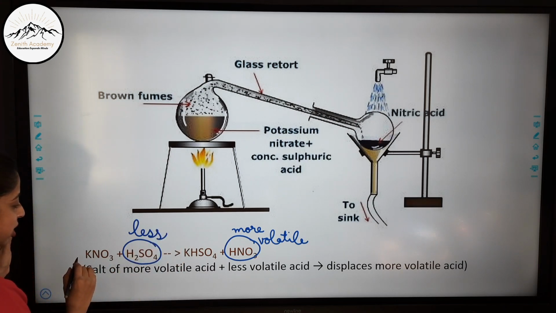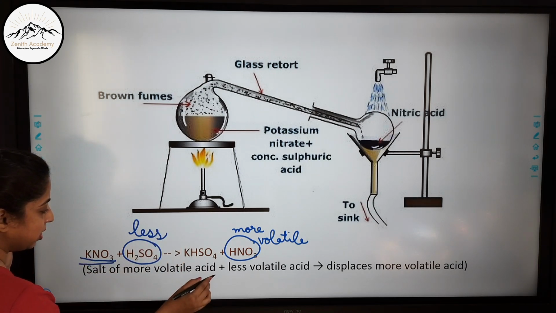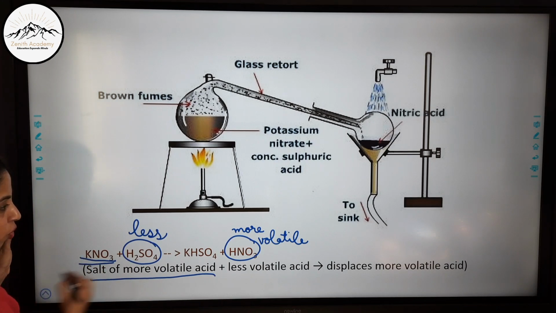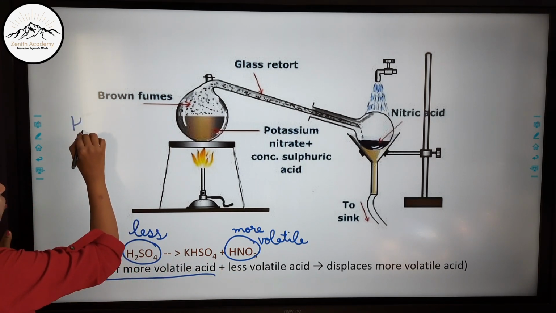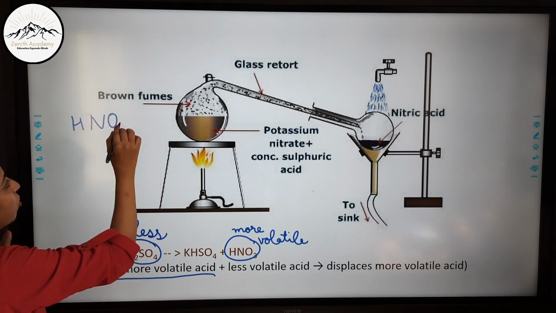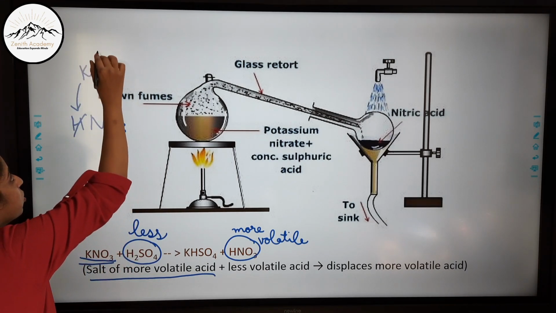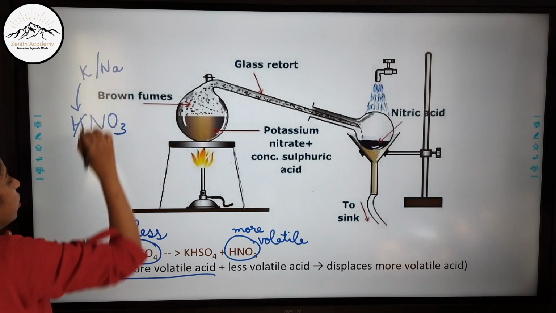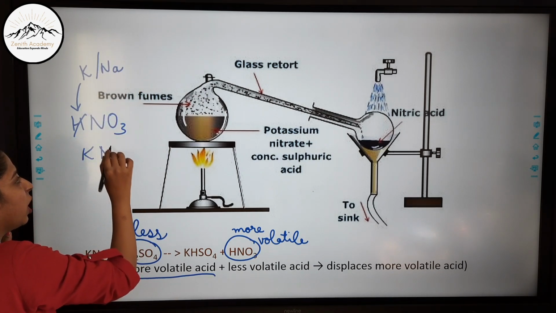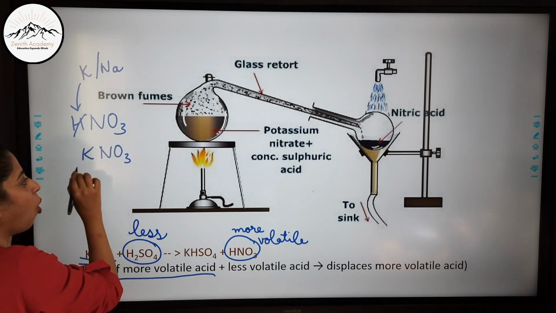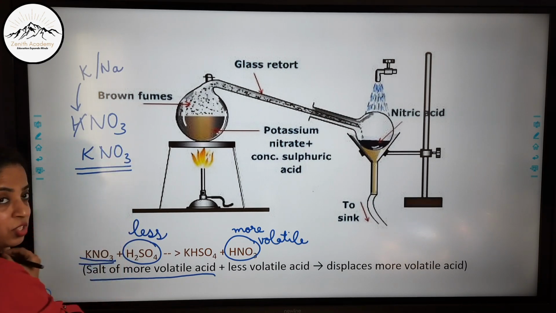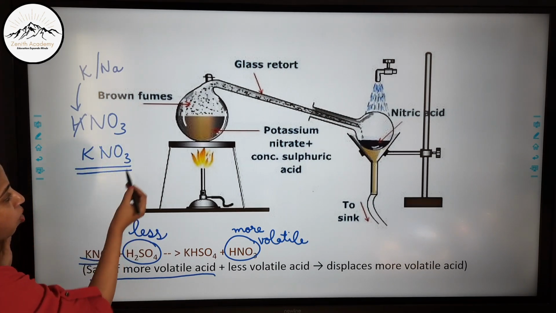Whenever there is a salt of a more volatile acid, what do we mean by that? This was HNO3. If this hydrogen is replaced by any metal like potassium or sodium, it forms KNO3. So KNO3 is a salt of nitric acid, the salt of a more volatile acid.